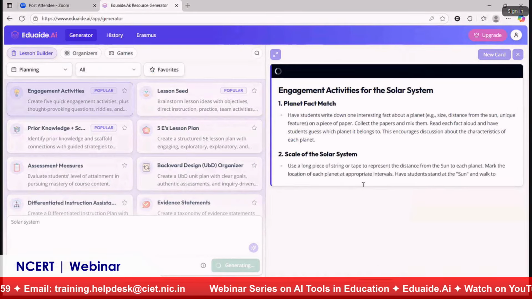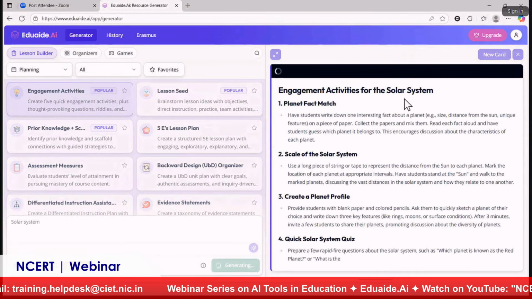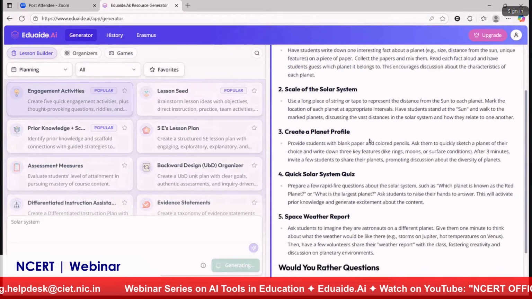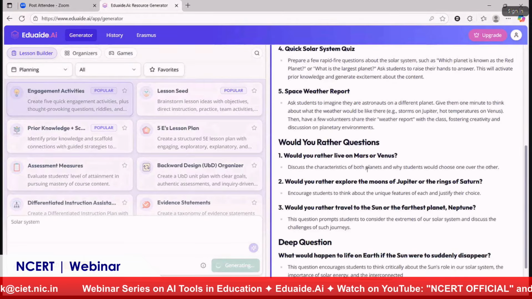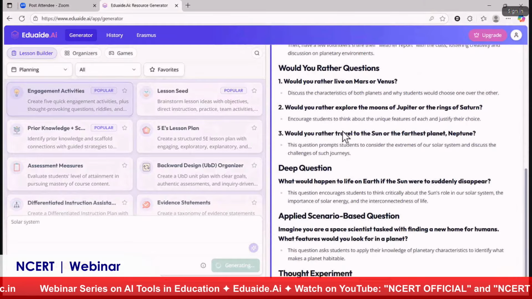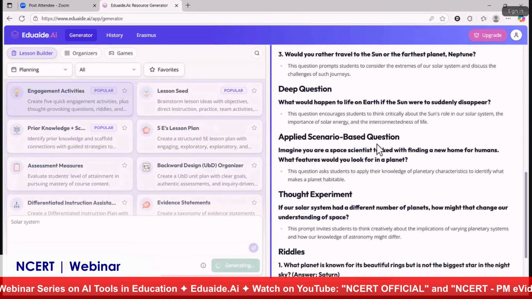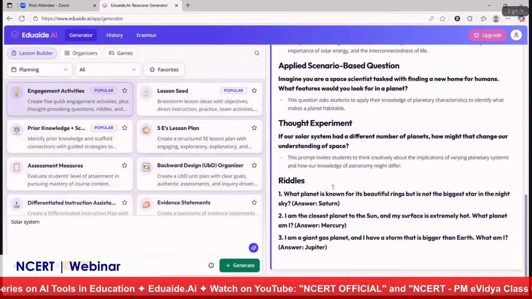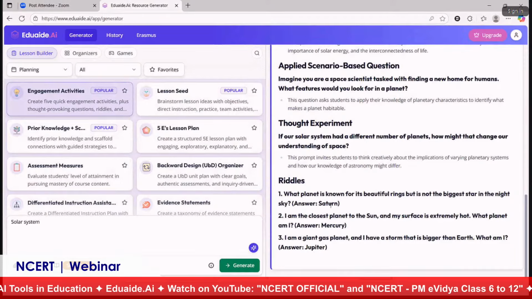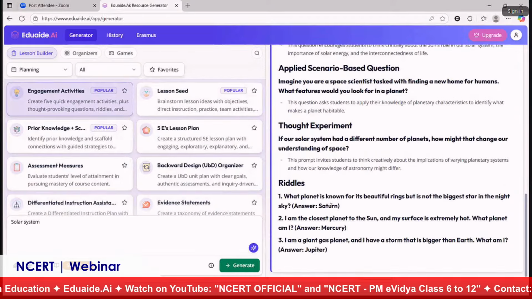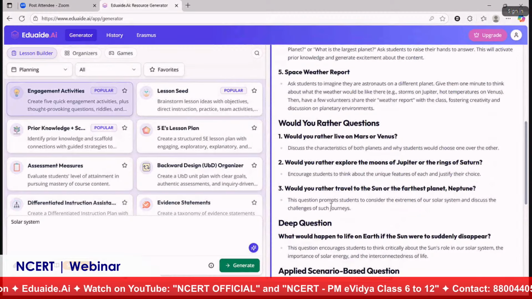You can see here the engagement activity for solar system, and you can see all of the would you rather questions, some questions, deep questions, scenario based questions, thought experiments and riddles along with the answers. Everything got generated. Now you can see I didn't type anything much. I didn't write a detailed prompt.